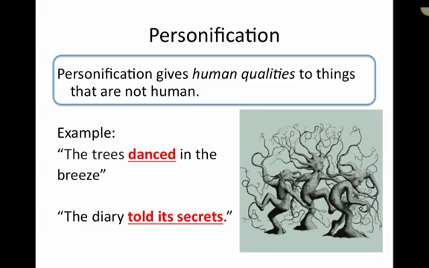You could also say something like, the wolves sung in the moonlight, to describe how wolves howl and talk to each other. Or you could say, the moon danced across the sky. Or you could say, let's see, what could you say? The pig cried when his babies grew up. Very silly example, but the idea is that pigs don't cry and the moon doesn't dance and so on and so forth. So that's personification.